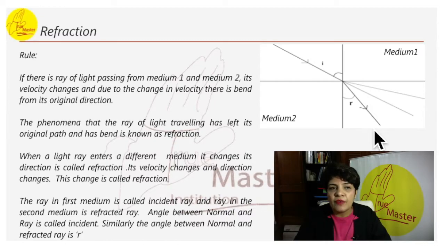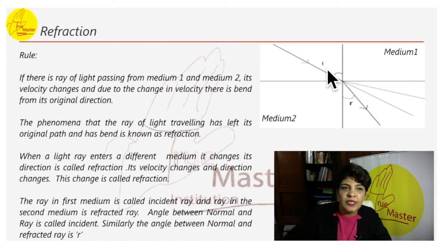The ray in the first medium is called the incident ray. And when it enters the second medium, this part of the ray is called the refracted ray. If we draw a perpendicular line between the two mediums, we can name it normal.